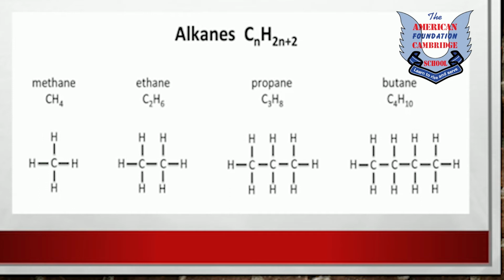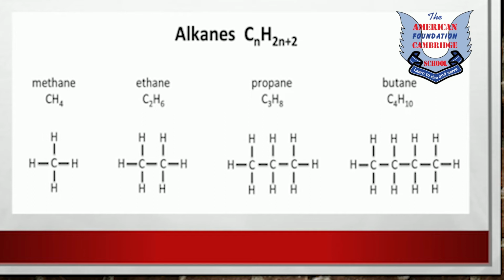Here C is carbon, H is hydrogen, and the n is representing the number of carbon atoms present in that particular molecule. It means that if we know the number of carbon atoms present in a molecule and we don't know the hydrogen atoms, and if I give you a question that an alkane molecule consists of 7 carbon atoms, calculate the hydrogen atoms present in that molecule, you can calculate by using this formula very easily. And how can we calculate?